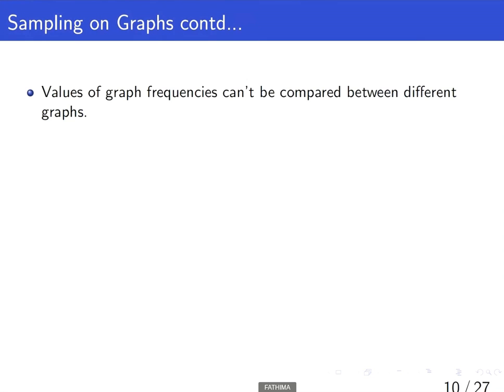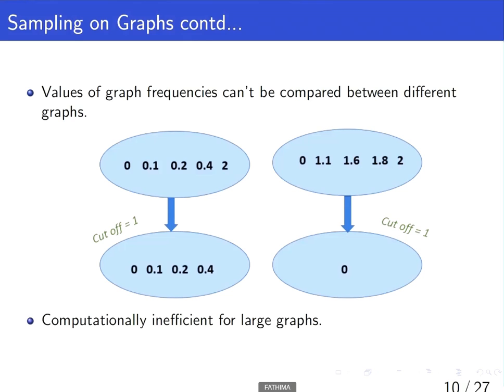The second limitation is that the values of the graph frequencies can't be compared between the different graphs. Here, the cutoff is same, but the values are different. And it was computationally inefficient for large graphs.